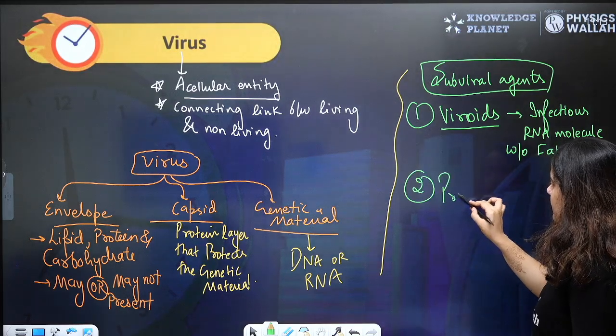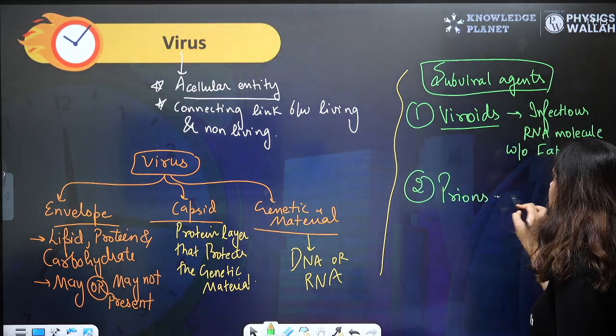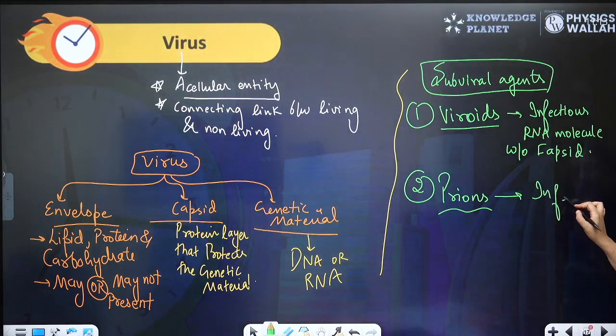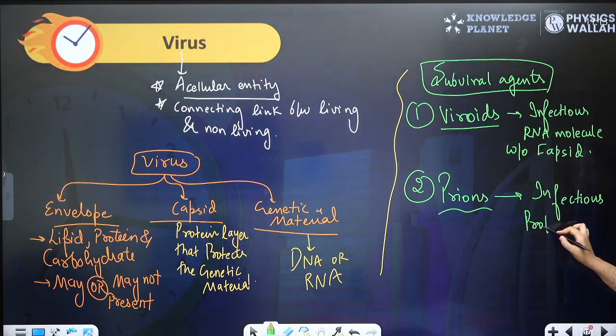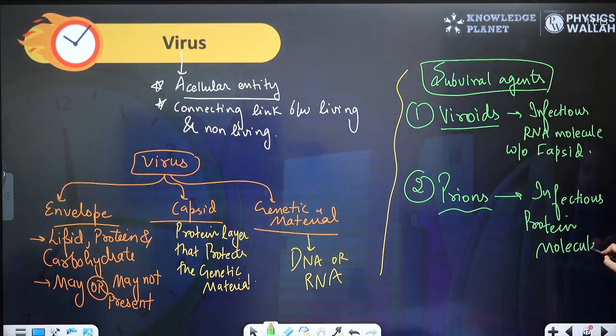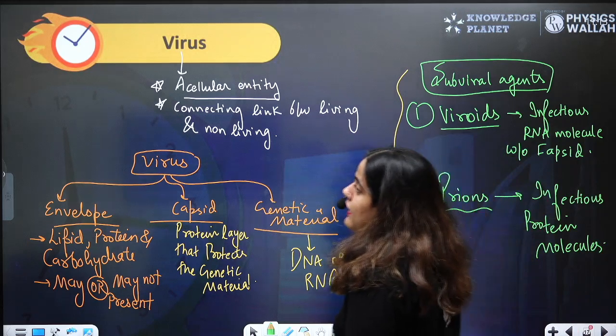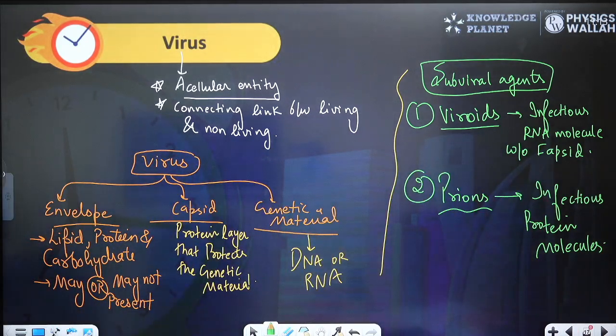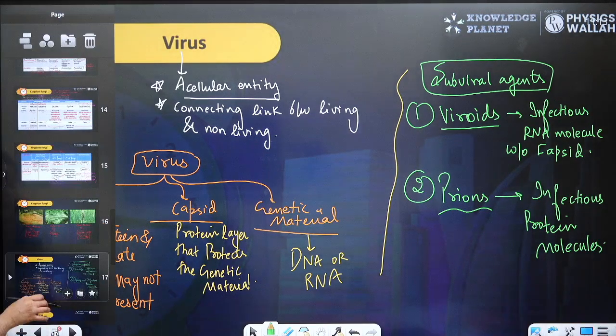And second is prions. P for prions, P for proteins. Prions are infectious protein molecules that cause infection. Viroids are only RNA and prions are only protein that can cause infection. Okay. I hope this is clear to all of you.